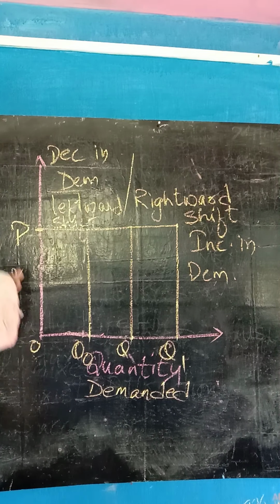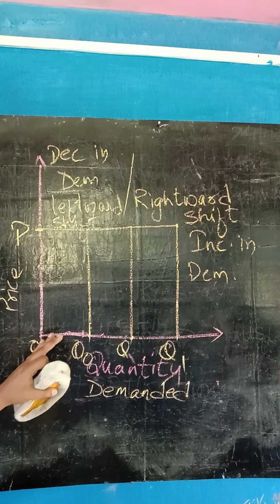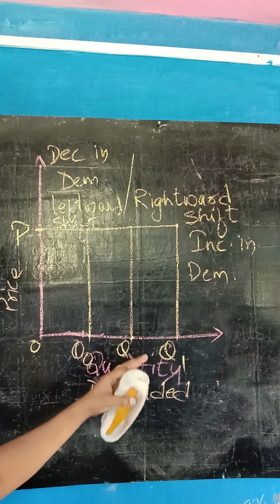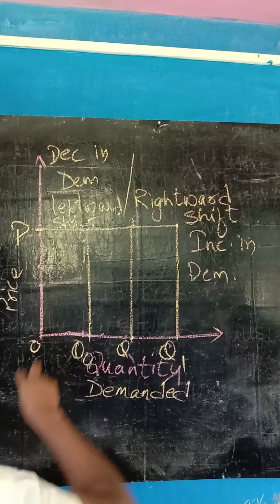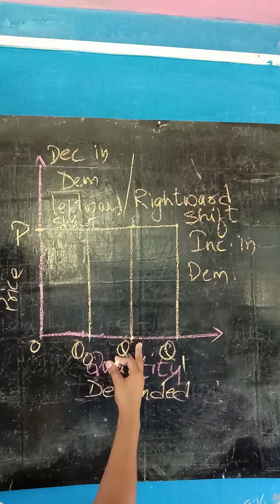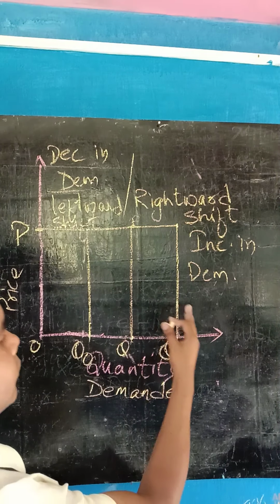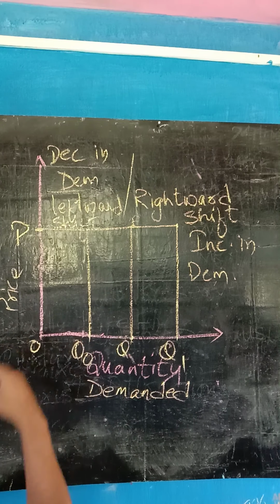Understood? Your price is remaining constant, but the other factor is changing. Take taste and preference also. At the same price, at the equilibrium point, if the taste and preferences of the consumer change and he likes the commodity, then it will shift towards the right. If he dislikes the commodity, then it will shift towards the left.